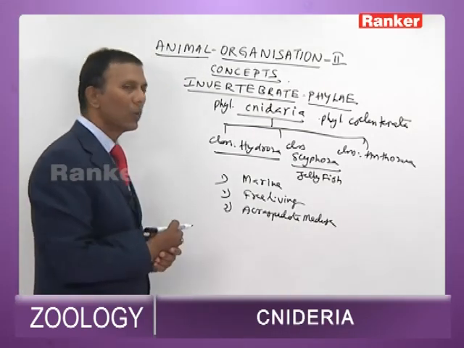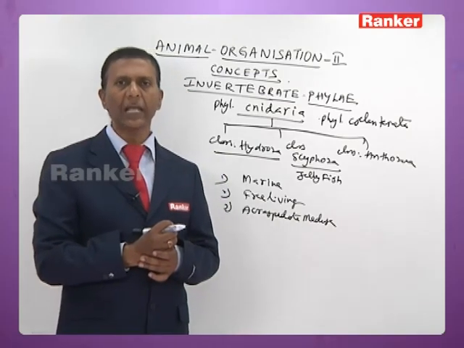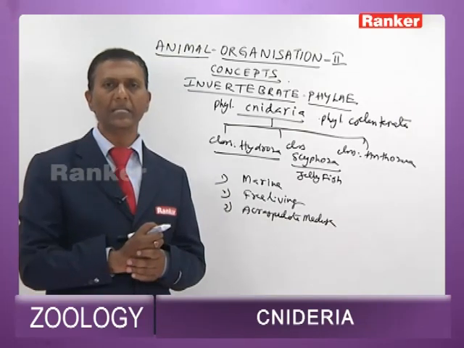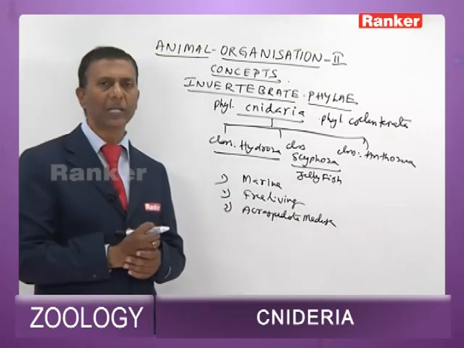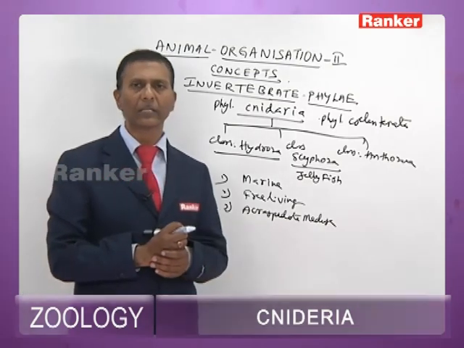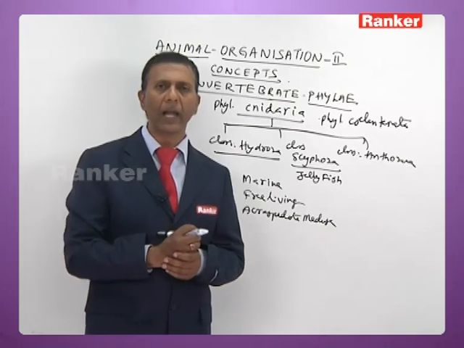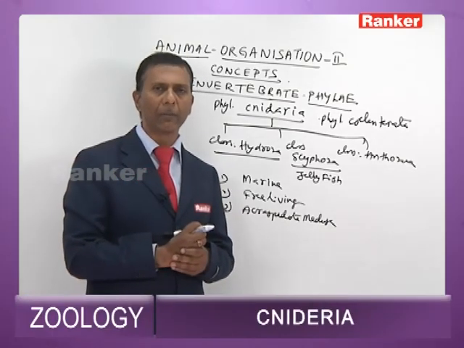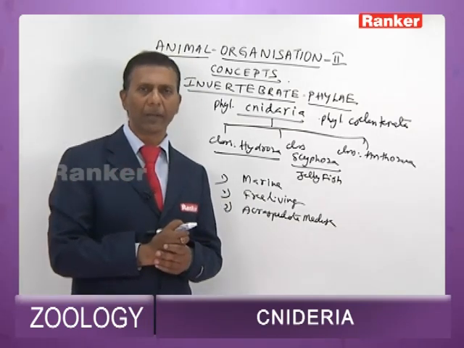Now in Scyphozoans, the mesoglea is abundant and jelly-like, that's why they are also called jellyfish, and the mesoglea is deposited with cells called amoebocytes. The stinging cells are present in both ectoderm and endoderm. Sense organs and gonads are endodermal in origin.